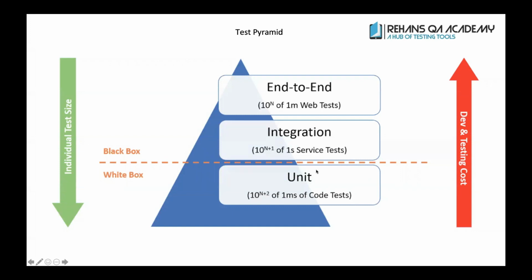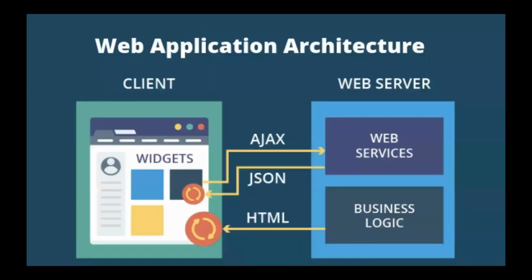This pyramid model is telling that first the developer develops something. Don't allow your developer to go and test it. As a QA, you know how to test your application in all the possible ways, right? So write your own unit testing code and test whether the developer code is working correctly or not. Once each and every level of code is working correctly, then go and do your integration of one module to another module. Then go and do your end-to-end testing, on the backend side as well as on your front-end side.